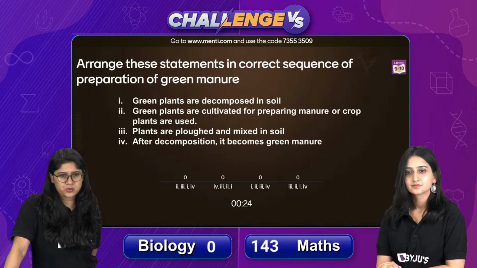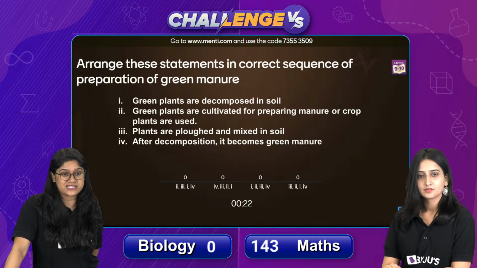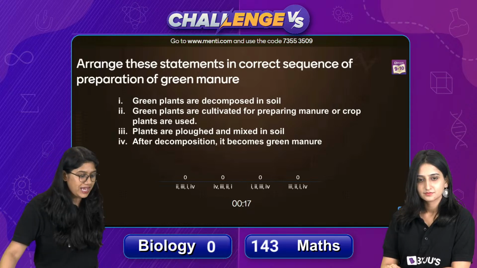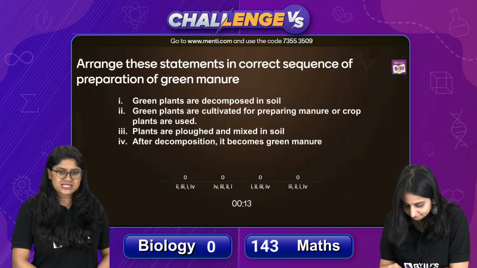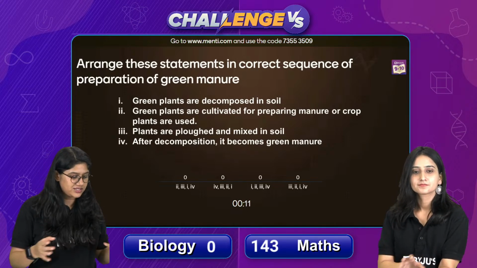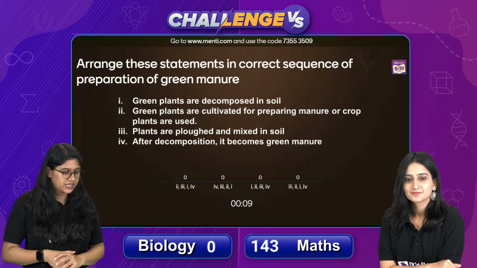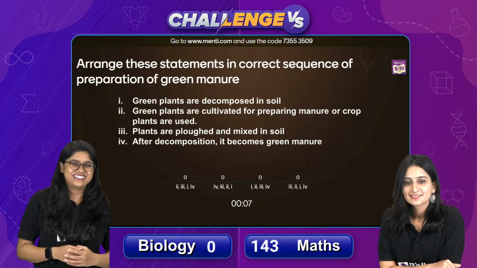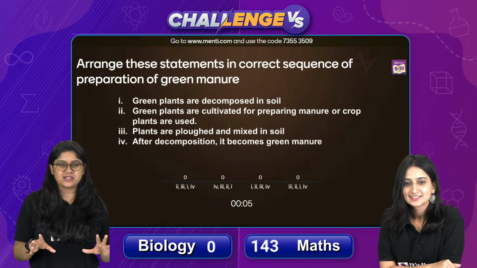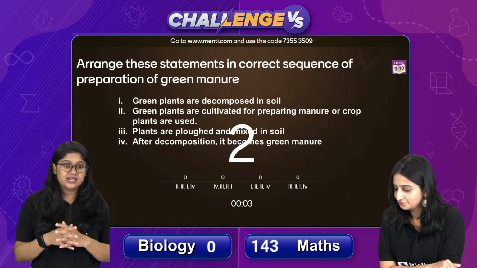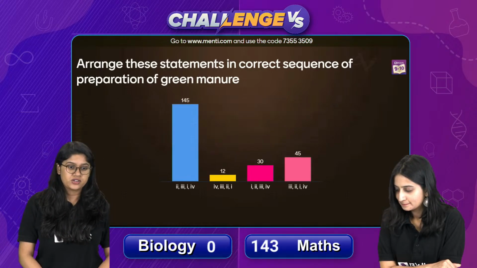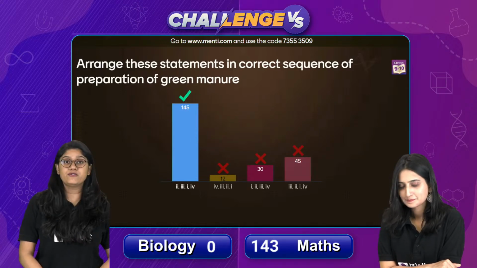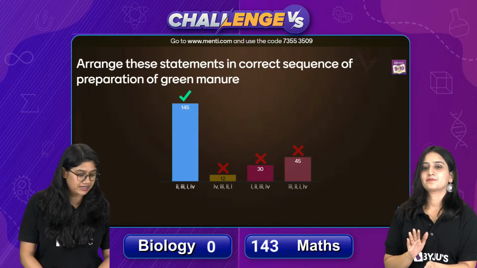I think we had this question in our revision session also. So I hope that you'll be able to find the answer. We have to find the correct sequence of the green manure. So we'll discuss it once all of you pick the correct answer. Very good, everyone. There are 2 important terms over here, green and manure. This is from the improvement of food resources chapter. And 145 of you have voted for the correct answer.